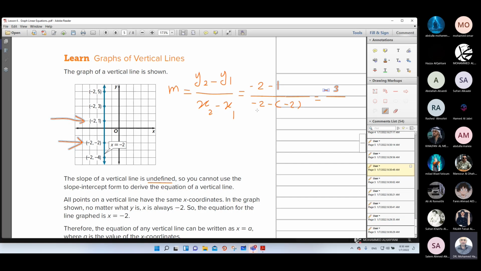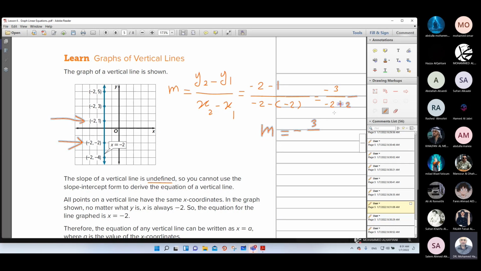And here negative 2 minus negative 2: minus times minus will be positive, meaning plus 2. So the slope equals negative 3 over negative 2 plus 2.